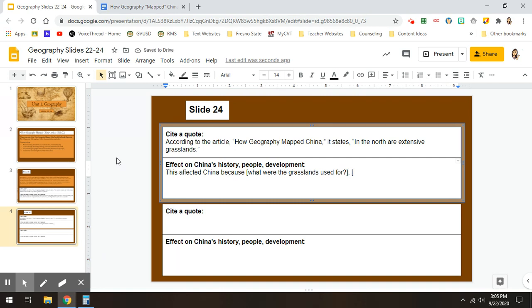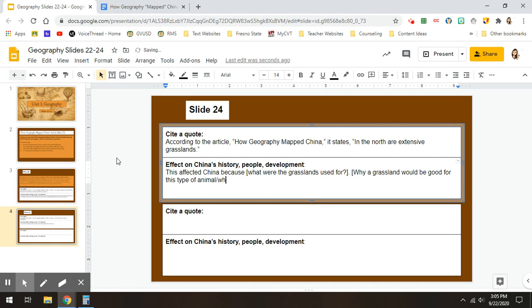We also might want to think about why that area was used for that type of animal. Grazing animals in particular, they're not going to do very well in a mountainous area. So you can talk about why a grassland would be good for this type of animal.